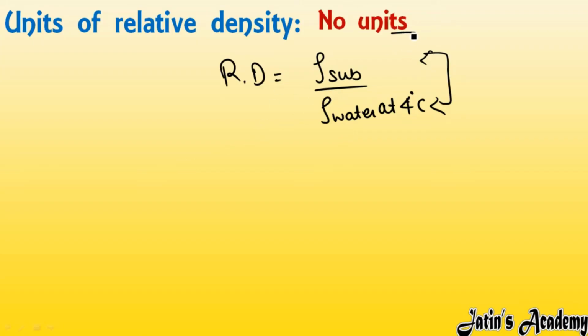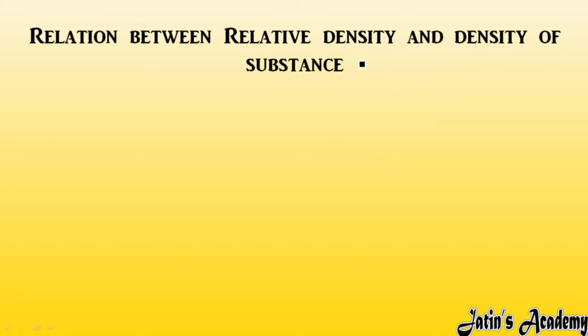Why does it have no units? Because the relative density is a ratio of pure numbers. That is why relative density is unitless. Next, we have the relation between relative density and density of substance.